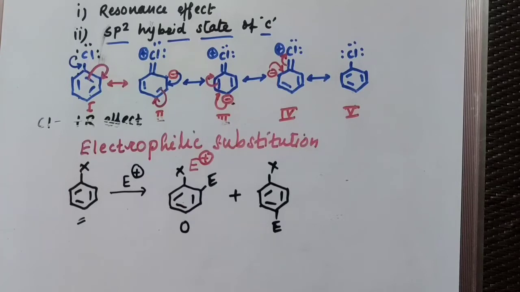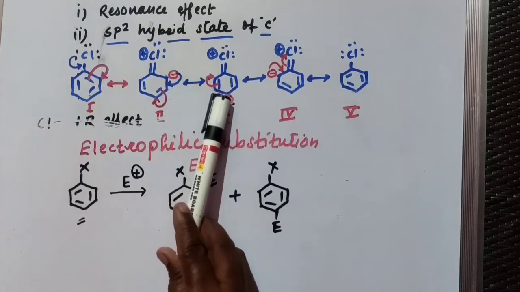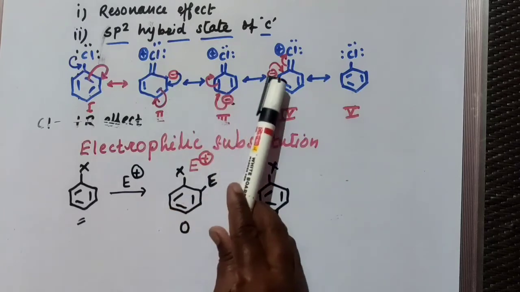Why? Because we have seen the resonance structures. If you consider resonance, in the second, third and fourth structures, there is ortho, para, ortho.